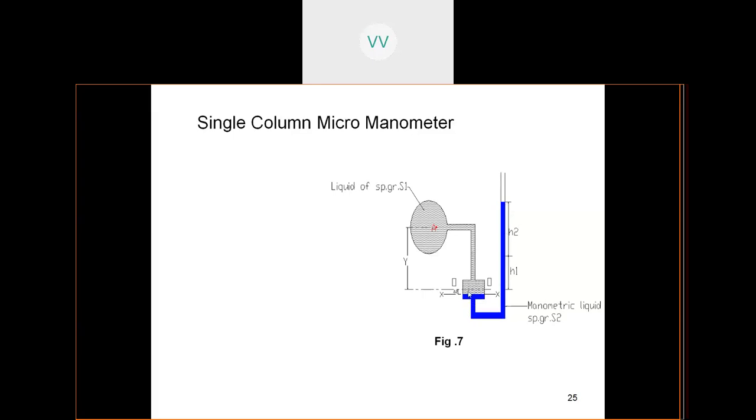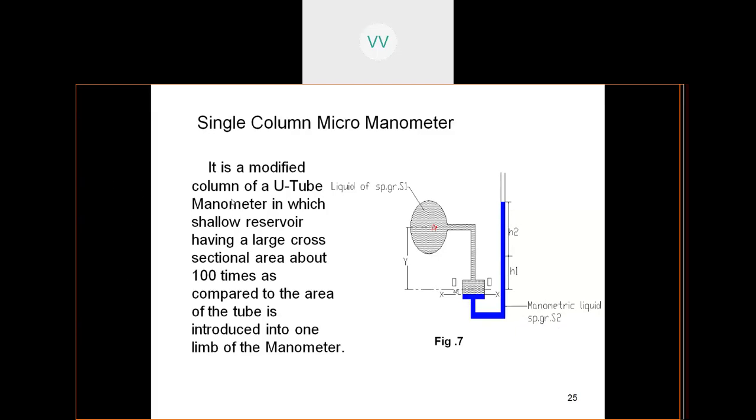This pressure is going to move the liquid column into the next tube, which contains the manometric liquid of specific gravity S2. Look here, it is a modified form of a U-tube manometer in which a shallow reservoir